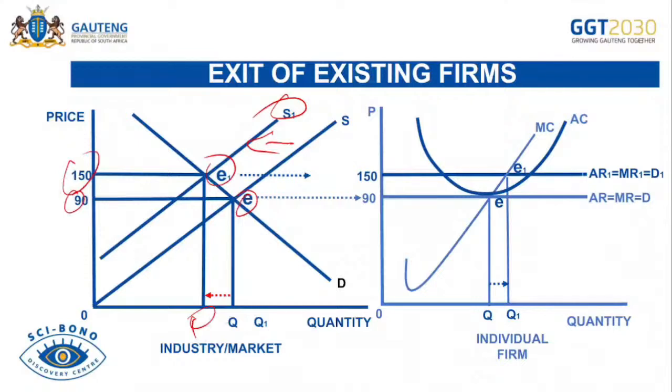Let's check the perfect market here, the individual firm. The price was initially 90 rand. The firm was producing at this point, and now the firm is experiencing an increase in production because the competition has been reduced. If the competition is reduced, as a business you tend to produce more goods because you have to supply all of those consumers that were supplied by the previous businesses. So the firm supply will be increasing from Q to Q1, which pushes the equilibrium point from E to E1. So you can see the equilibrium point for the firm under perfect market becomes more flexible in the long run. It changes because of what?